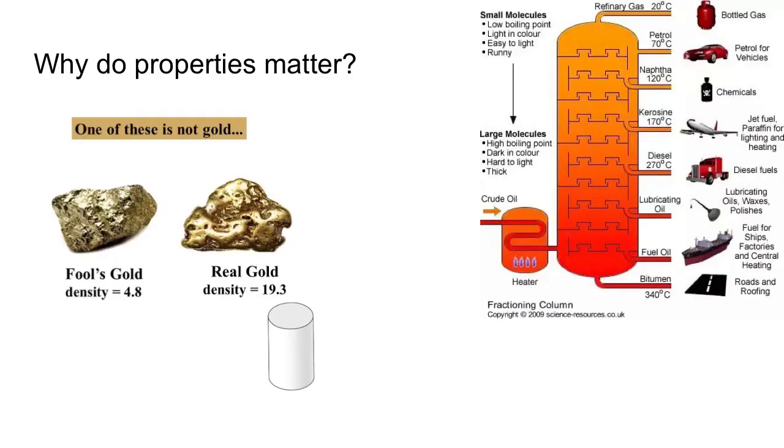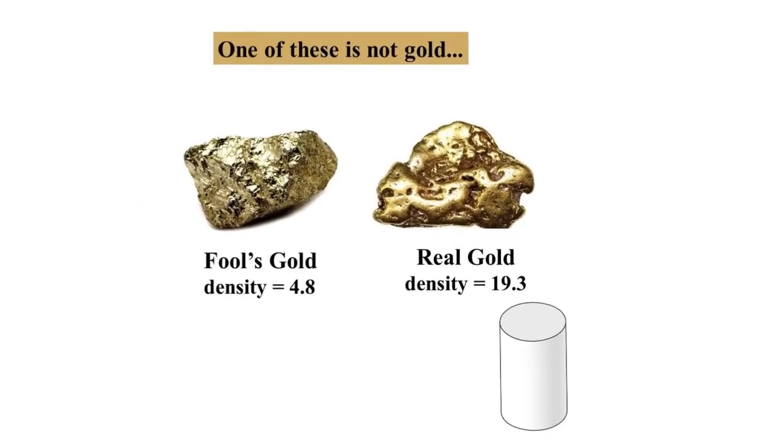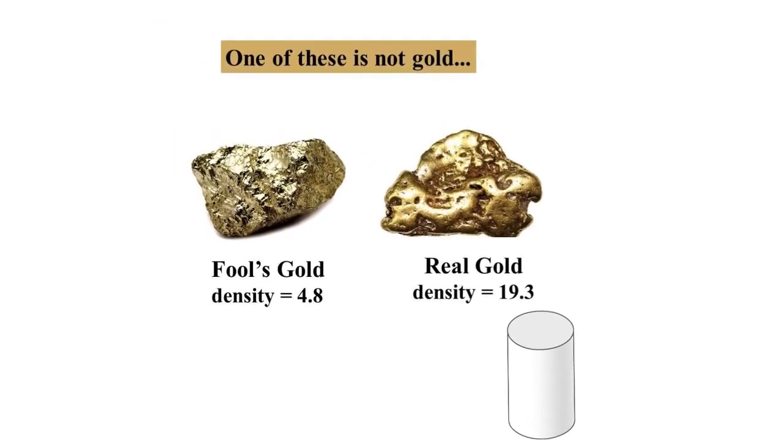So what are some real examples of using these physical properties to identify matter? Why do they matter? Well, say we were trying to find the identity of an unknown substance, this cylinder down here. We could do that by finding the density. You've probably heard before that fool's gold and real gold can be identified by whether or not they shatter when you hit them with a hammer. Fool's gold, when you hit it with a hammer, is going to shatter into a bunch of different pieces. But if you do that with real gold, it's going to flatten.